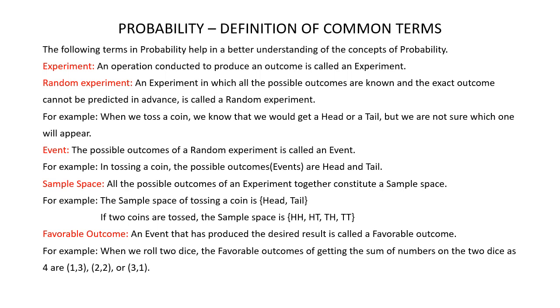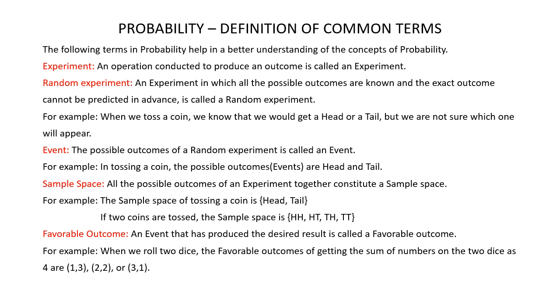Let's now understand the definition of a few common terms used in probability. The following terms in probability help in better understanding of the concepts of probability. Experiment. An operation conducted to produce an outcome is called an experiment.